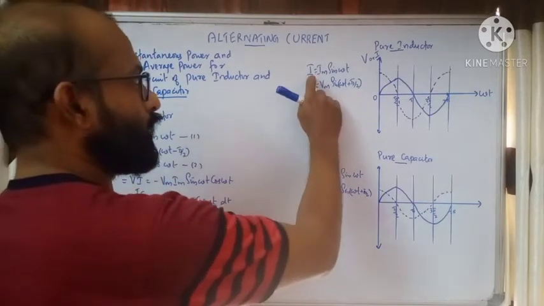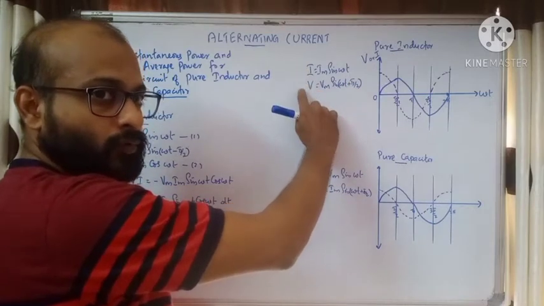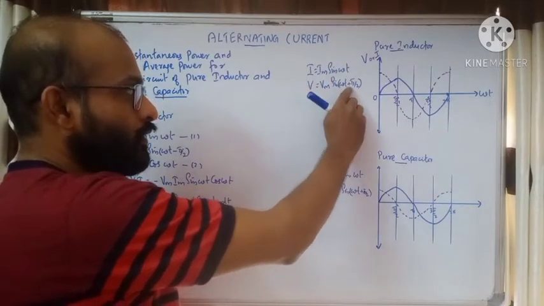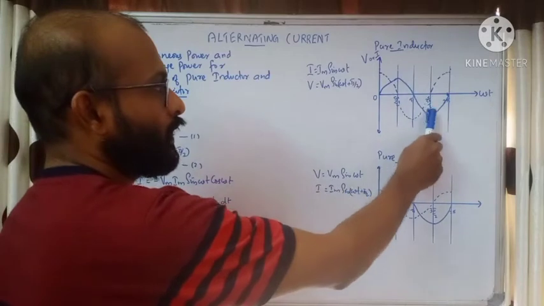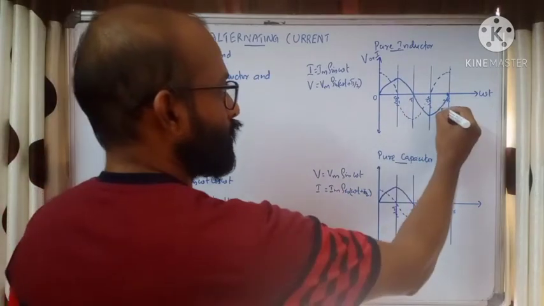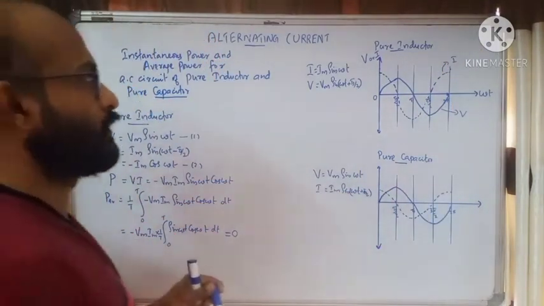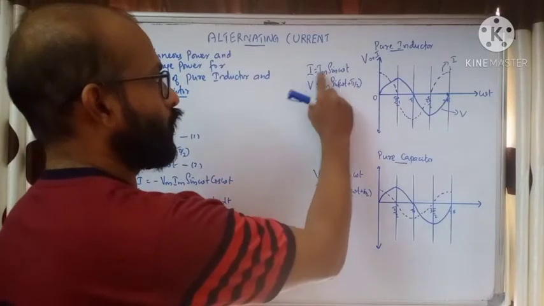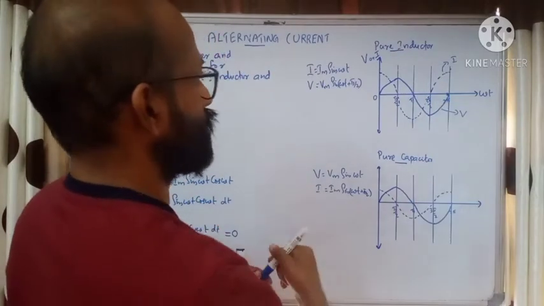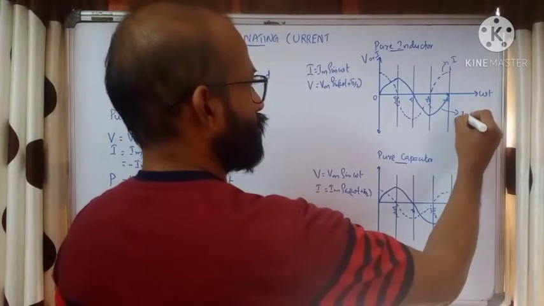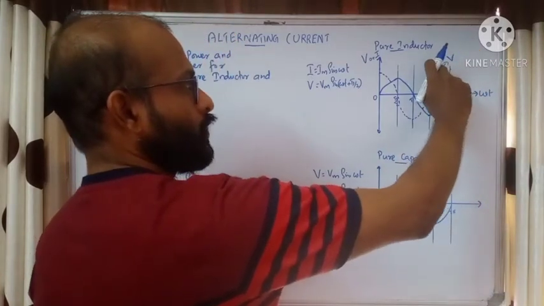If we take current as Im sin omega t, then what will be the voltage? Voltage is leading current. If current is sin omega t, voltage should be leading. I have used sin(omega t plus pi by 2). So these are the variations. We can see the variation of voltage and current. Sorry, in the opposite manner: the bold line is representing current, and the dotted line represents voltage.